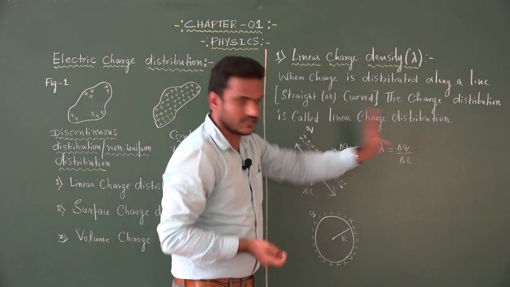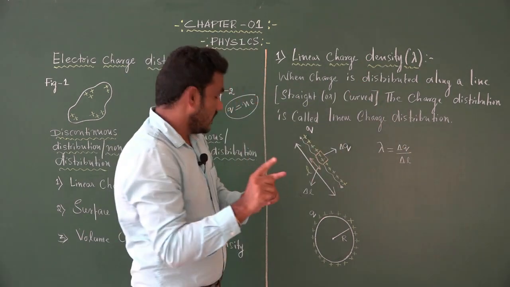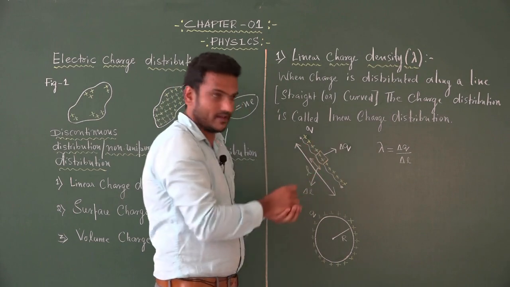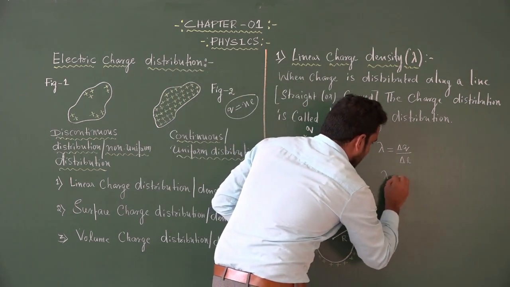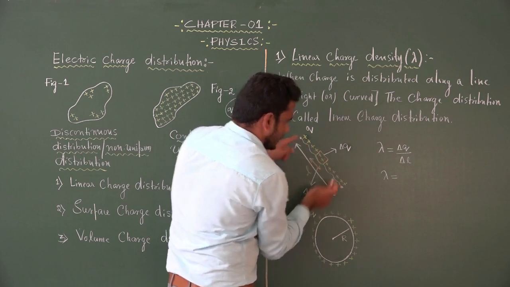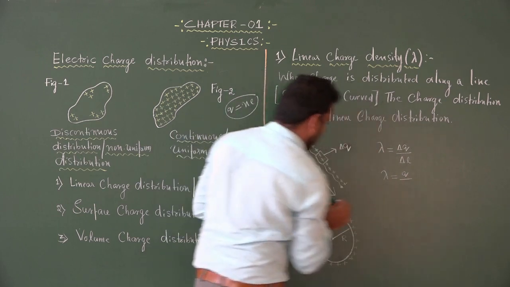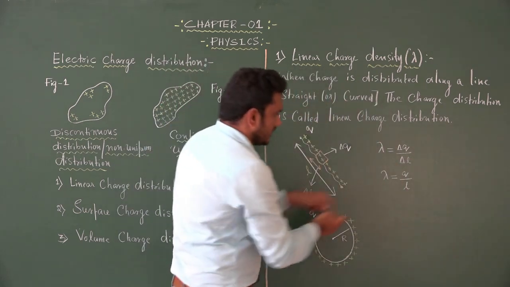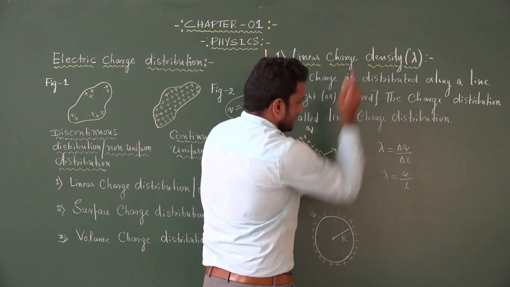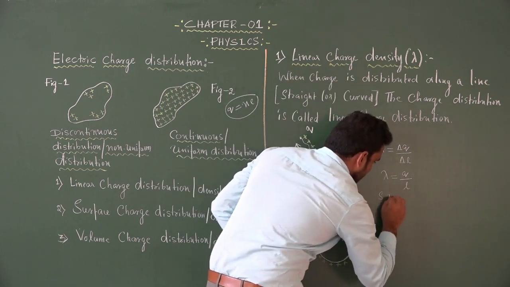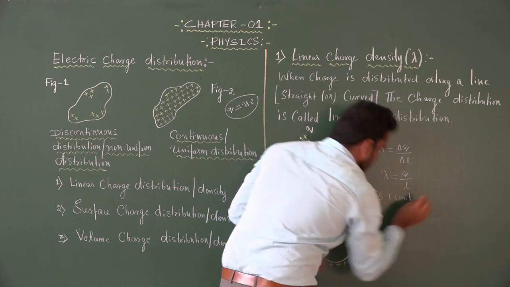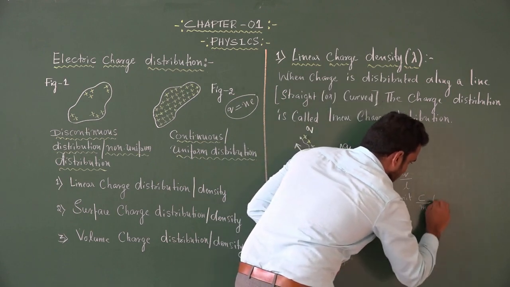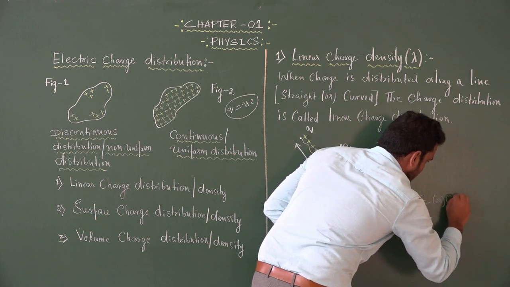Suppose we need to find the linear charge density along the length L of the wire, then the equation becomes lambda is equal to the total charge along the length L, Q, divided by the total length of the wire, L. Q divided by L. Then what is the SI unit of linear charge density? The SI unit of charge is coulomb, divided by the SI unit of length, meter. Coulomb per meter. So we can write coulomb meter inverse.